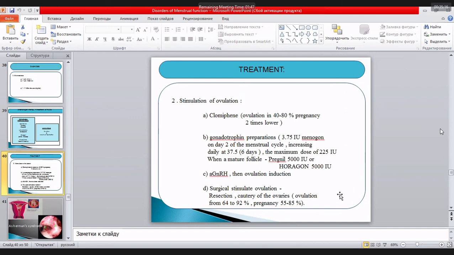Yes, what happens after the operation? We remove a part of this thick capsula and we create an artificial way for outflow of follicular liquid. Yes, we create ovulation, and it is possible on the background of stimulation of ovulation.